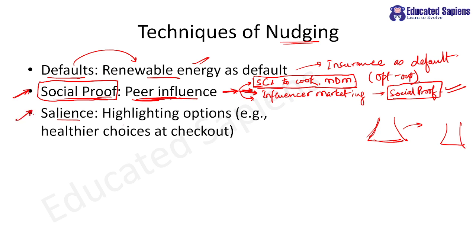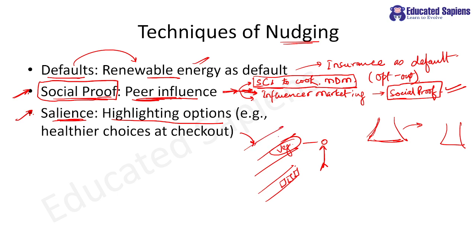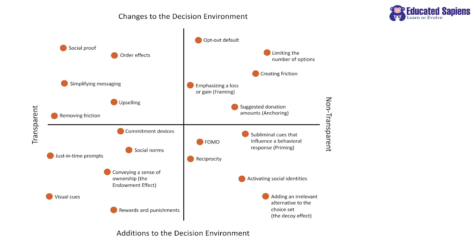Salience, my dear students, please remember, salience means basically highlighting the options. For example, when we were discussing the mall, you remembered that the vegetables or the healthier products were kept at a better height, at your eyesight height, than the Maggie, which was kept on the bottommost rack. Understood? And if you want no one to buy something, put it on the very high rack, where hands will not reach without external help, right?